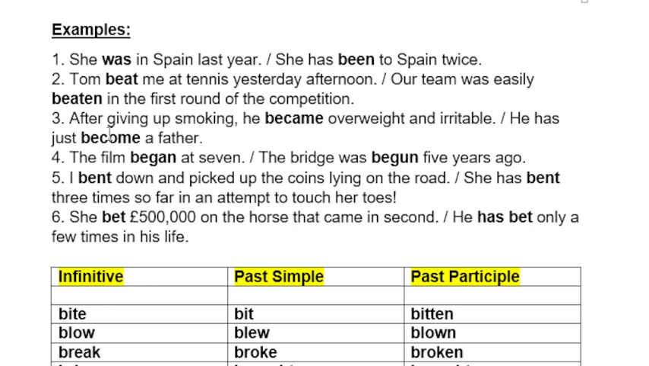The film began at 7. The bridge was begun 5 years ago. I bent down and picked up the coins lying on the road. She has bent 3 times so far in an attempt to touch her toes. She bet £500,000 on the horse that came in second. He has bet only a few times in his life.